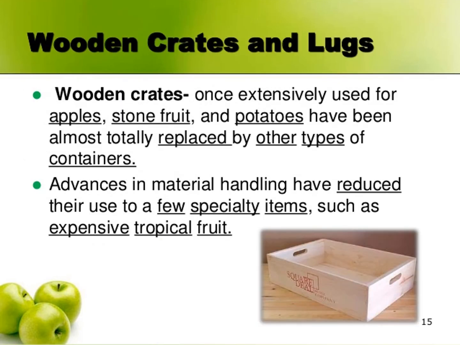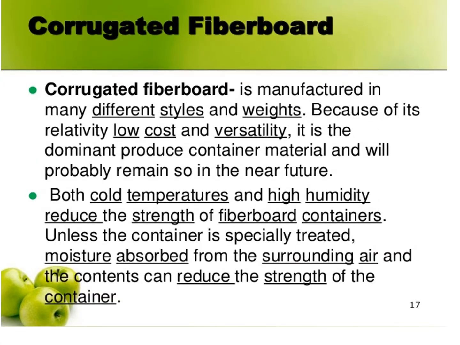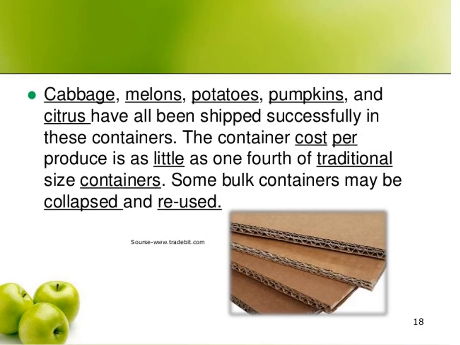Then here are the corrugated fiber board boxes, manufactured in many different styles and weights because of their relatively low cost and versatility. It is the dominant produce container material and will probably remain so in the near future. So mainly for export purpose, the fruits and vegetables are packed in the corrugated fiber board boxes.